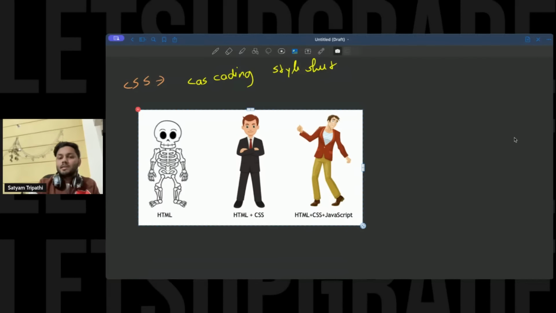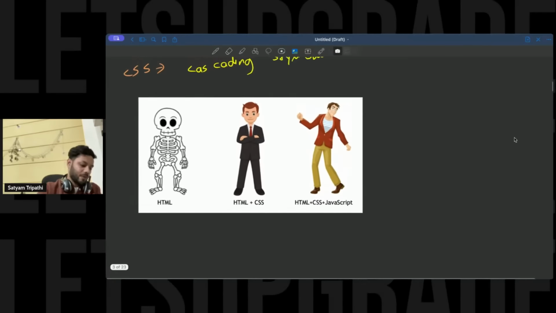You can consider this as HTML. This is your HTML plus CSS. Now HTML plus CSS plus JavaScript. What is that? Let us say you have the skeleton, and you have converted this skeleton into a beautiful person by using CSS. But if I have to move my hands, if I have to do something, at that time we need some kind of logic. So at that time we will use JavaScript.